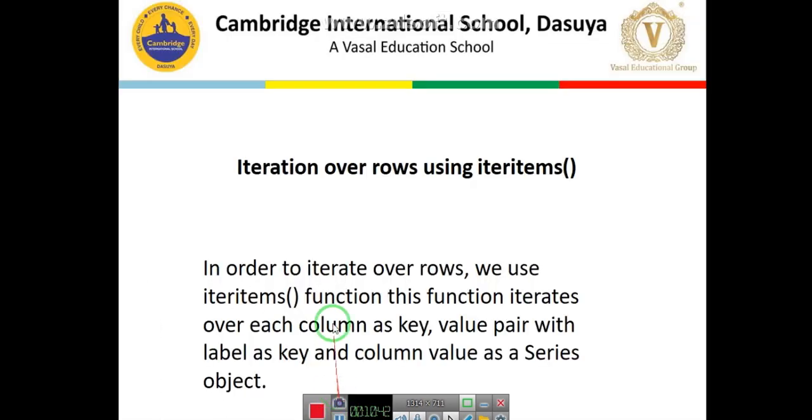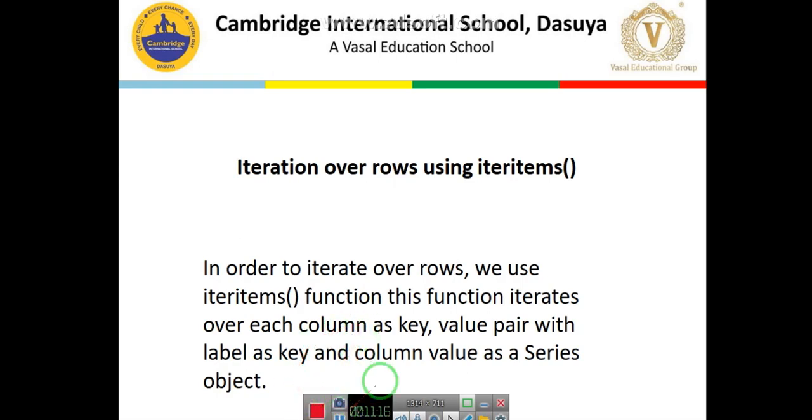Now next, students, we have a second function, that is again iteration over the rows, now using the iteritems method. Now how does this method work? In order to iterate over the columns we use iteritems. The key thing here is that we access each column as a key and value pair, with the label as the key and the column value as a series.